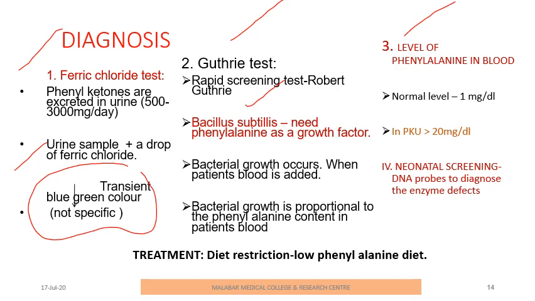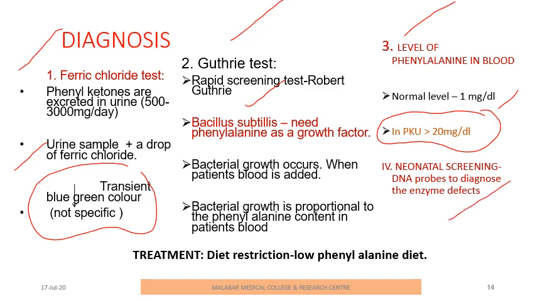This Bacillus subtilis needs phenylalanine as a growth factor. If growth or enormous growth occurs, that means the patient may have phenylketonuria. Bacterial growth is proportional to the phenylalanine content in blood. The normal level of phenylalanine in blood is 1 mg per deciliter. In PKU, it may exceed 20 mg per deciliter.